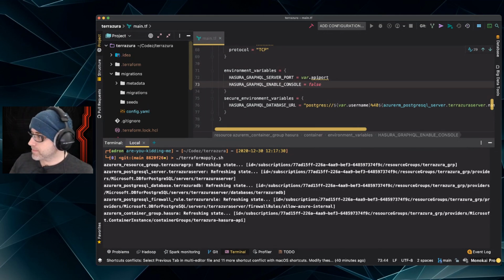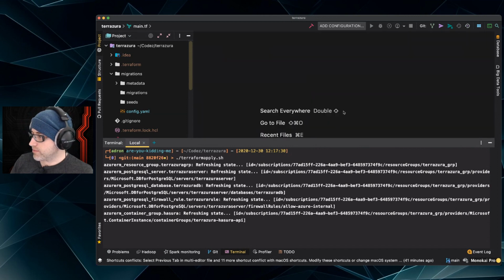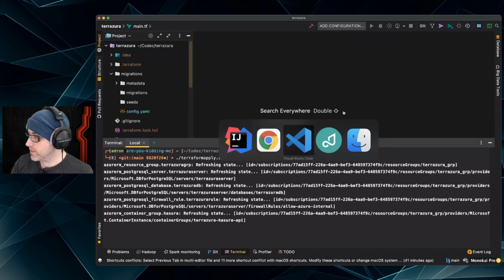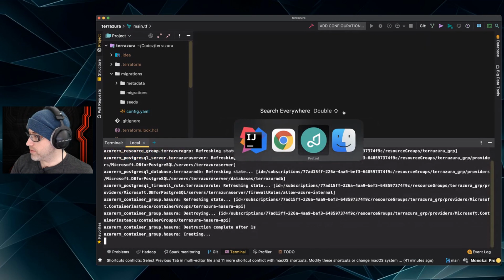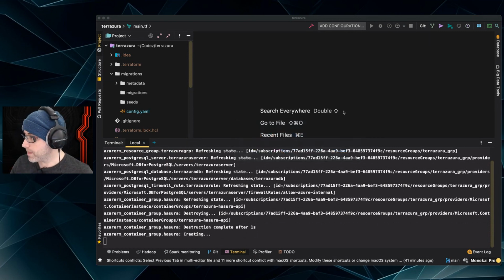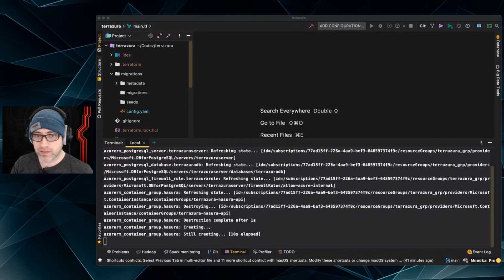All right. And then while that's running, I'm going to get rid of that. That doesn't need to be open. I'm going to try a thing. I just keep waiting for it to finish. So this will be done in a minute.